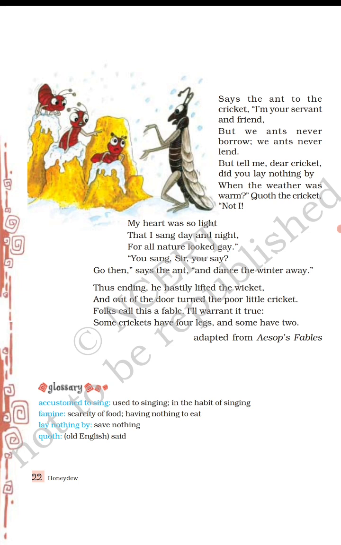Says the ant to the cricket, I am your servant and friend, but we ants never borrow, we ants never lend. See the rhyming scheme of the lines: I am your servant and friend, we ants never lend. So here these are I. But tell me, dear cricket, did you lay nothing by when the weather was warm? Quoth the cricket, not I.